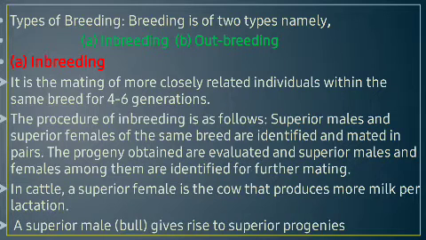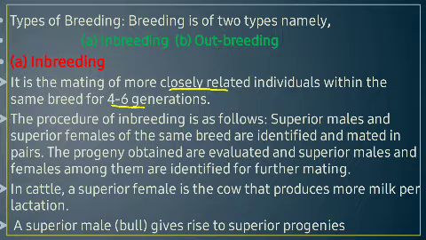So the first one is inbreeding. It is the mating of more closely related individuals within the same breed for 4 to 6 generations. 4 generations, that means 1, 2, 3, 4, successive generations. If animals from 4 to 6 generations are mating, then that mating will be considered as inbreeding. In this, up to 6 generations, there will be only their own siblings and their own descendants.